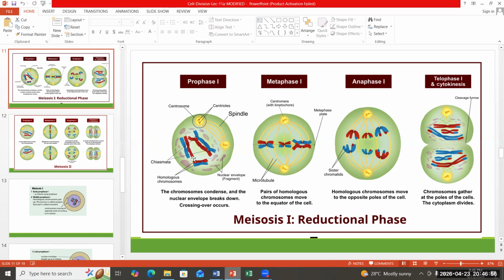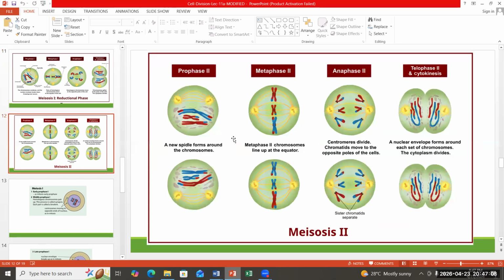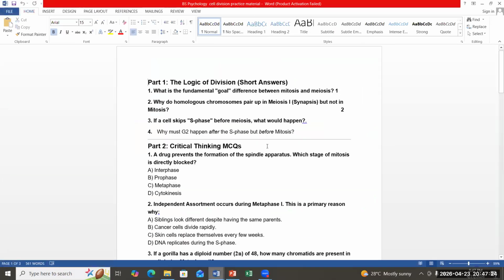What if S phase did not happen? So sister chromatids will not be available for further division in meiosis 2. See, in meiosis 2, the sister chromatids separate from each other, right? So S phase is really very important because it helps the cell to make the sister chromatids. Let me show you the exact marking key as well.